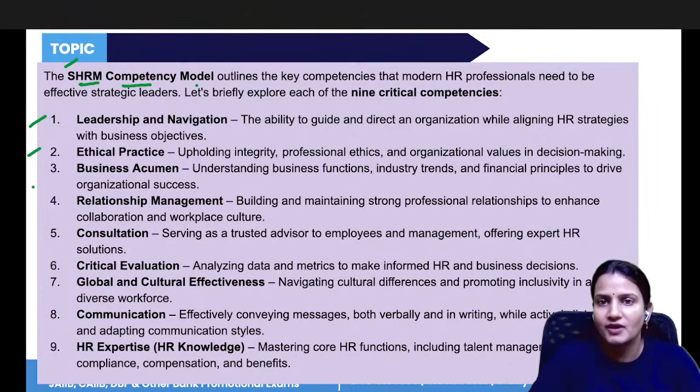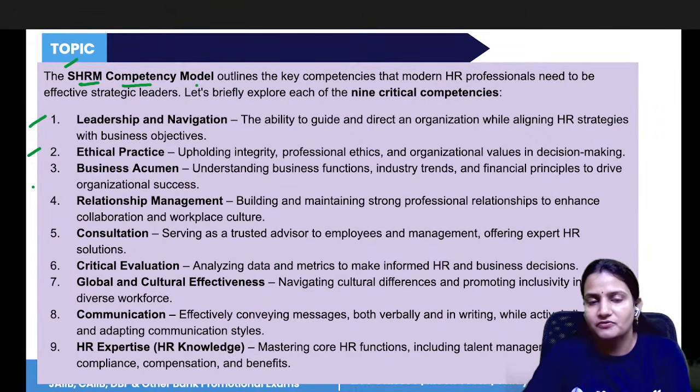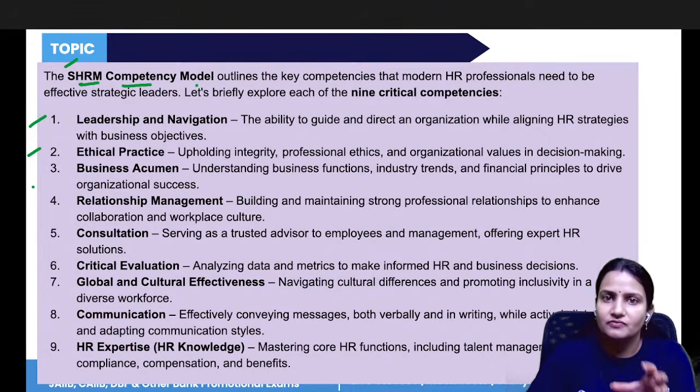Critical evaluation is all about studying data carefully so that one can make better decisions. One can critically evaluate the things that have happened in the past and how to make those things better in future. Global and cultural effectiveness is working well with people from different cultures, because every individual is different. My perception is different, your perception is different, we are coming from different backgrounds, so working with them well so that cultural or background differences should not be a problem.